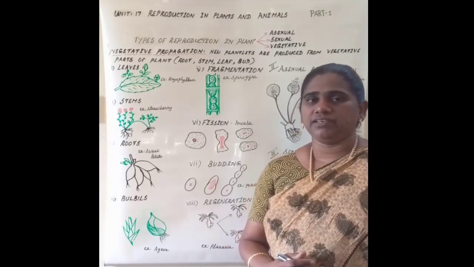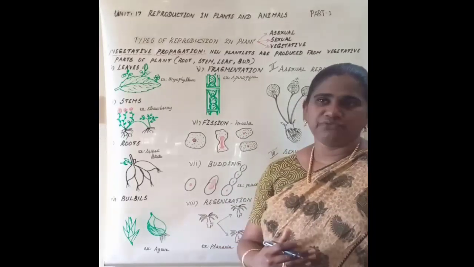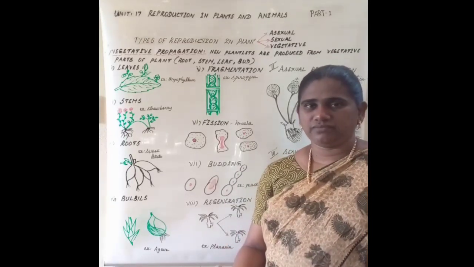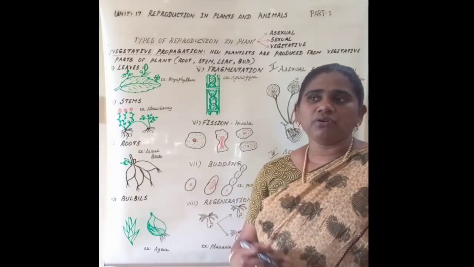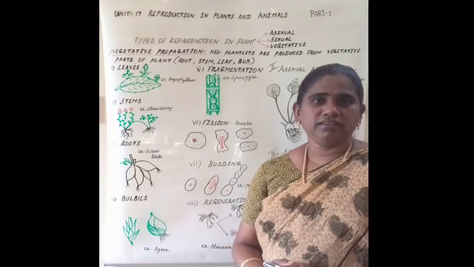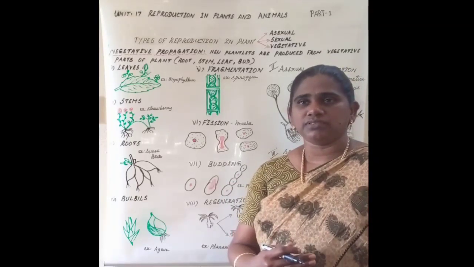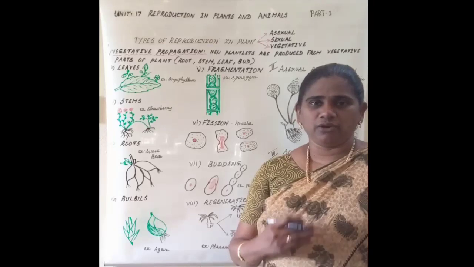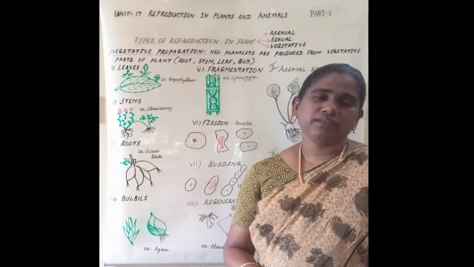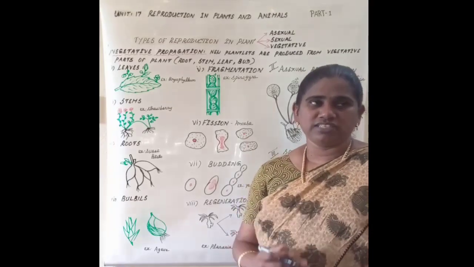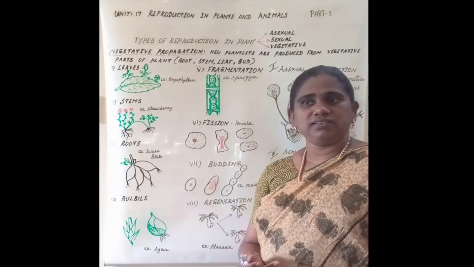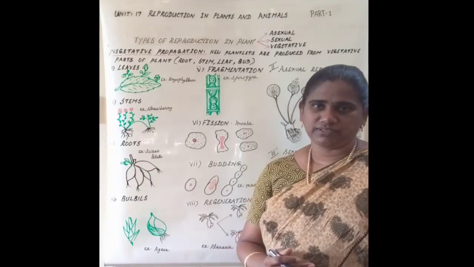Human beings' lifespan is around 65 years, afterwards they will die. So, before they die, they have to reproduce, they have to produce young ones. In order to maintain their own species, all organisms need to reproduce.